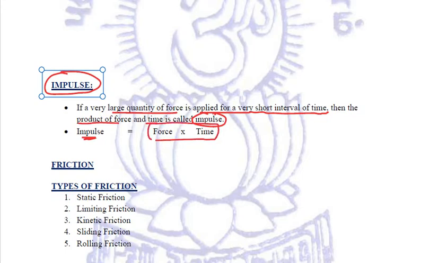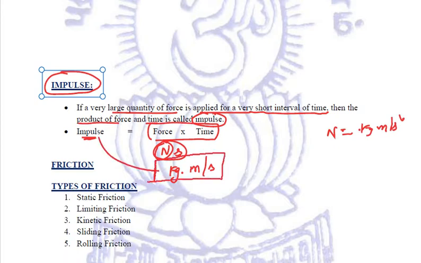We know that the SI unit of force is Newton and time is second. So the unit of impulse becomes Newton second, or it is actually kilogram meter per second. Why so? Because we know that Newton is equal to kilogram meter per second square. So putting the value of Newton, we relate the unit of impulse to be kilogram meter per second.